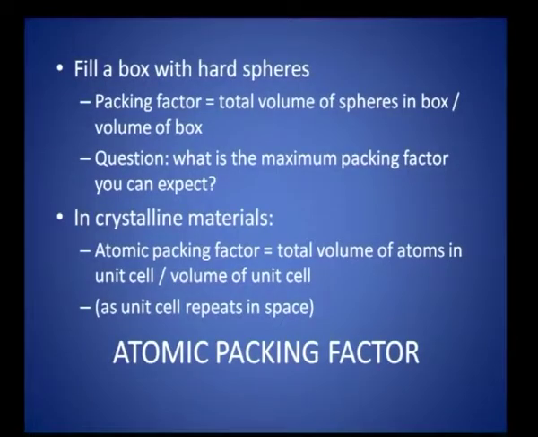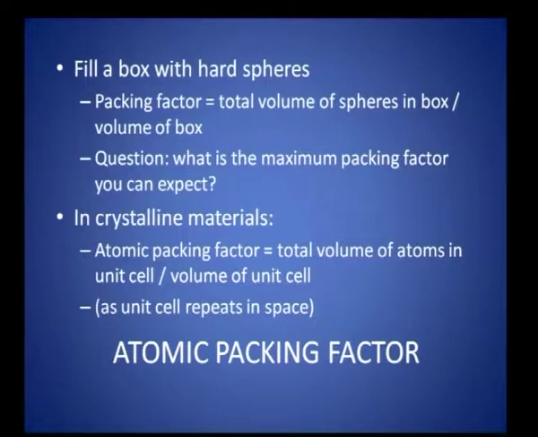The maximum extent to which the volume of the box is filled is given by the APF, the atomic packing factor. The question is, what is the maximum packing factor you can expect in simple cubic, then body centered cubic, then face centered cubic. Then you pass on to other structures, all the 14 lattices, the question can be extended. In crystalline materials, atomic packing factor is the total volume of atoms in unit cell by volume of the unit cell. So, the APF is defined as the volume occupied by the atoms to the volume of the cell. This is the so called atomic packing factor.